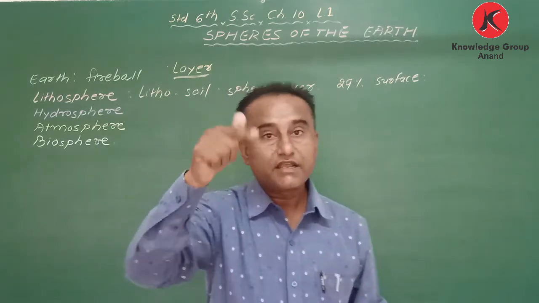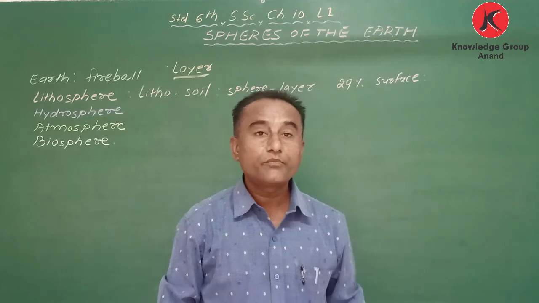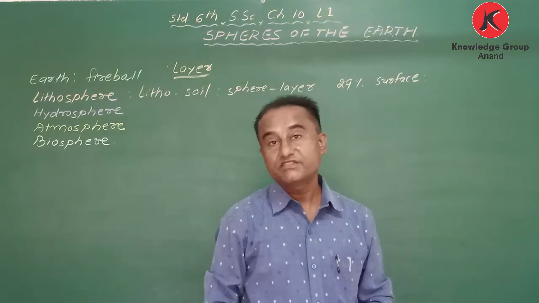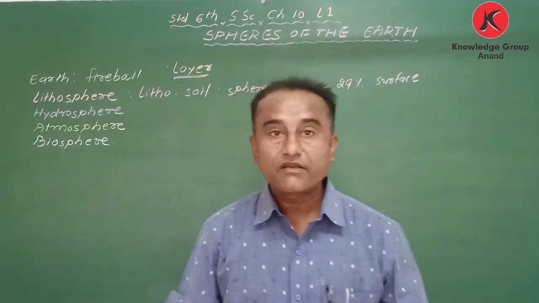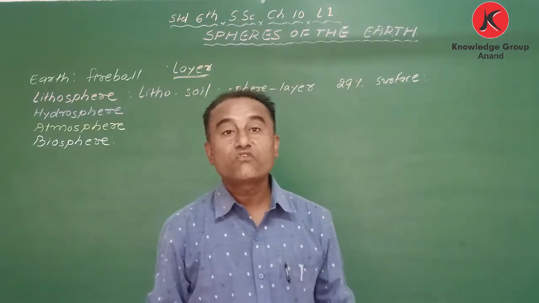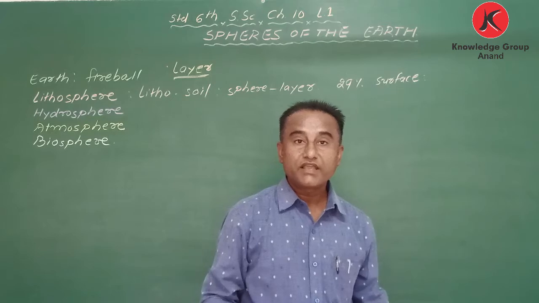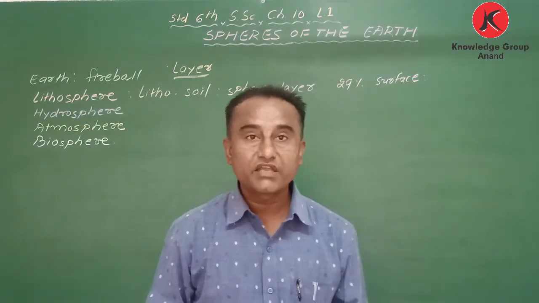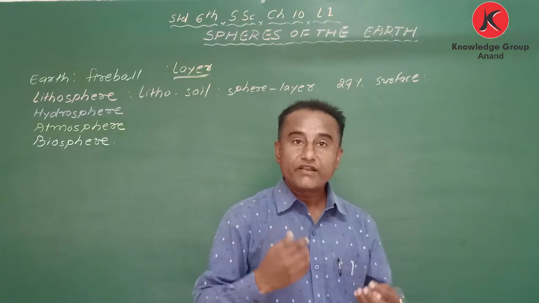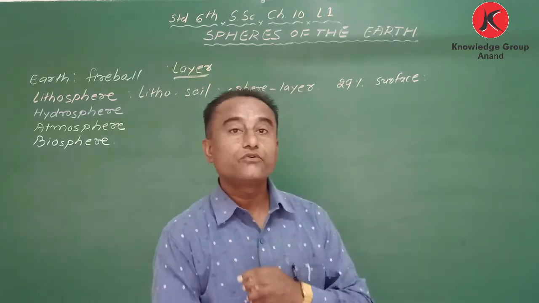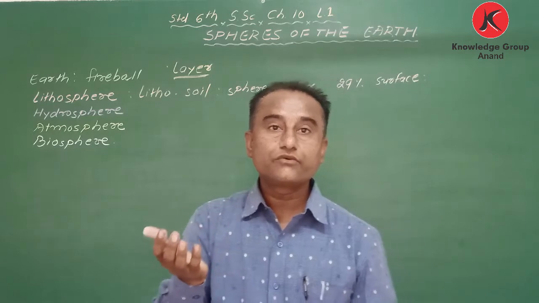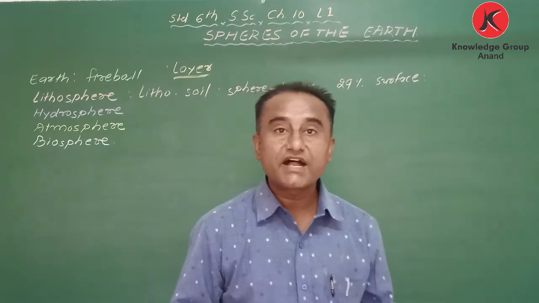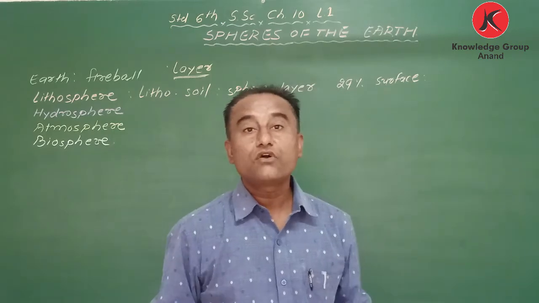It is said that per kilometer, 30 degrees Celsius temperature increases. It means in the bottom we have lots of heat, and because of that the rocks and everything melt due to the heat, and they try to come up. When these things are heated and melt, that is called magma.